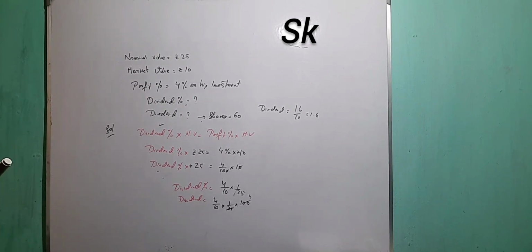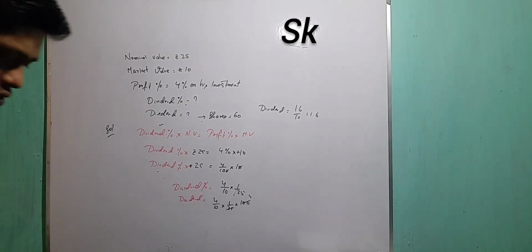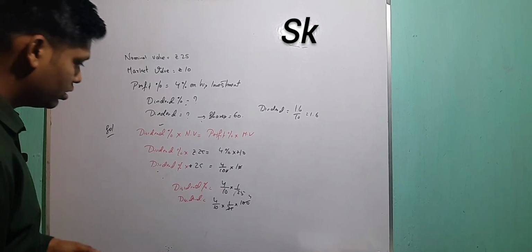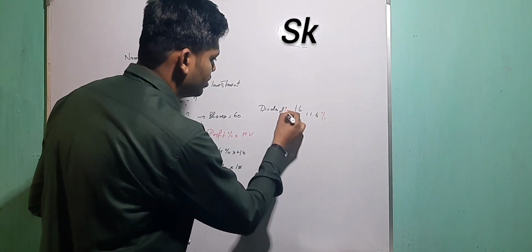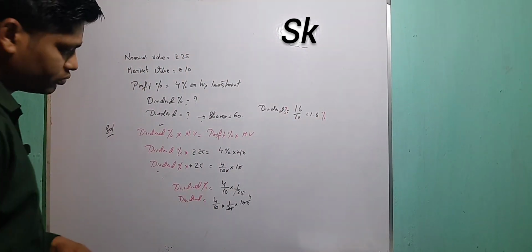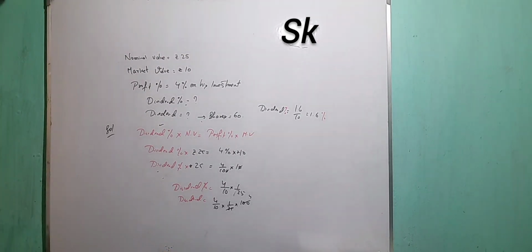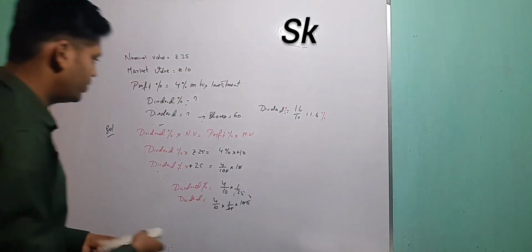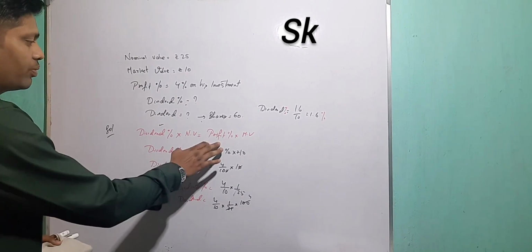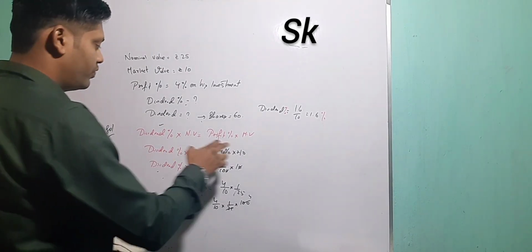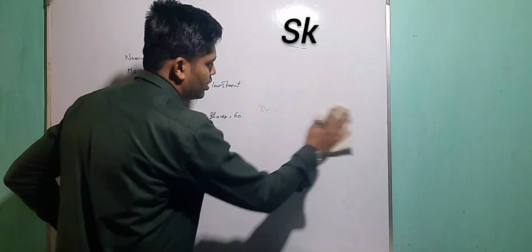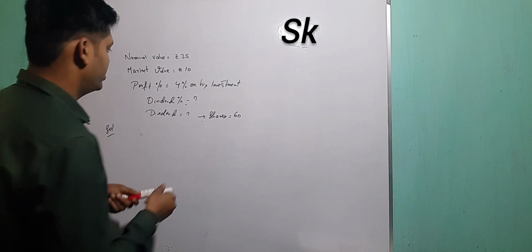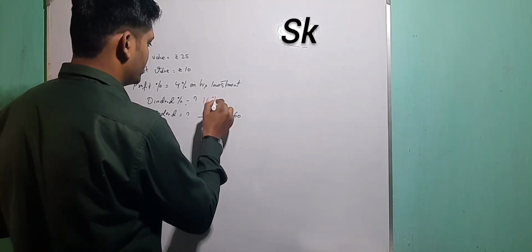Next, what else are they saying? They are also saying that you have to find out the dividend value. So how do we find out the dividend value? Dividend percentage we have, write the percentage sign. I have found the dividend percent by this formula. Whenever they say the profit percentage or return is there, first try to use this formula. Maybe you will get this answer. If not, we'll go for any other formula. So dividend percentage is 1.6%. I got this one.